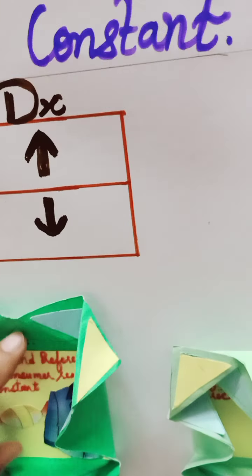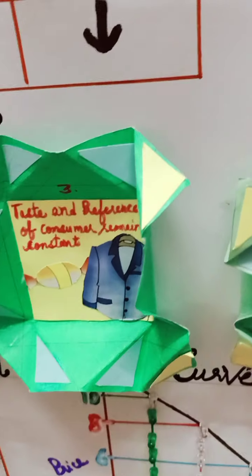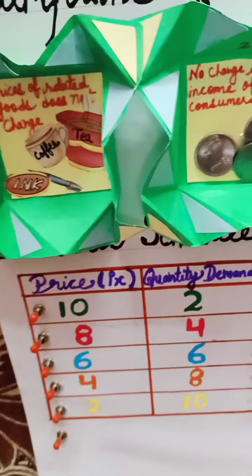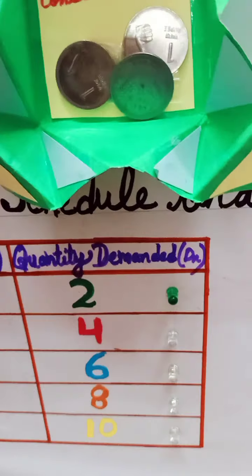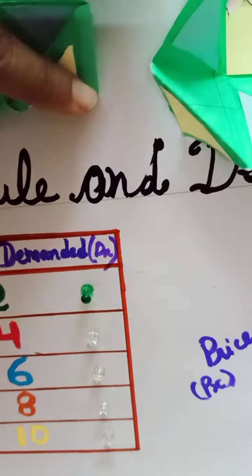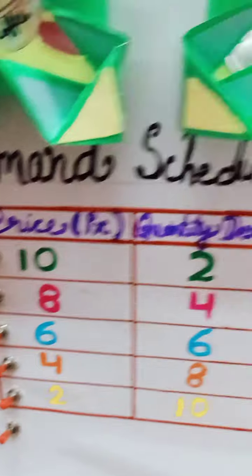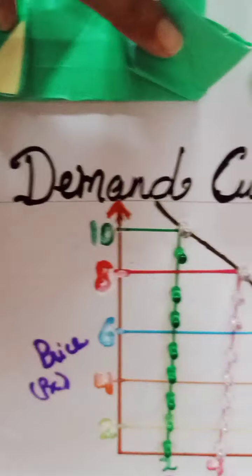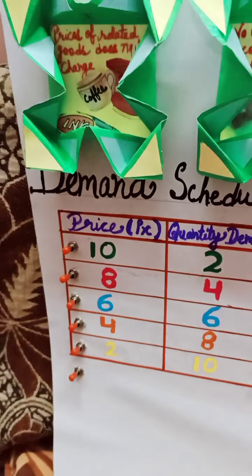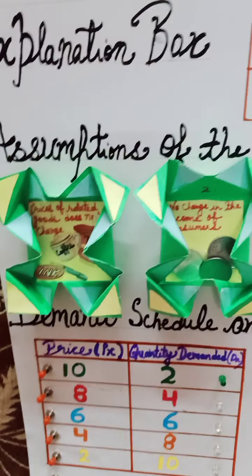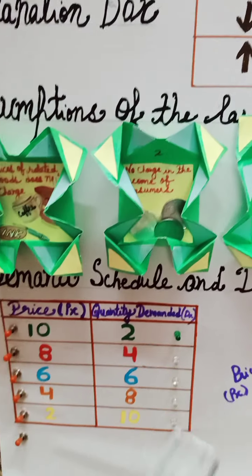Third assumption is taste and preferences of consumer remain constant, and fourth is no expectation of change in price in future. So let's come to the very important part, that is demand schedule and demand curve. So demand schedule is a tabular representation of the relationship between the price and the quantity demanded.